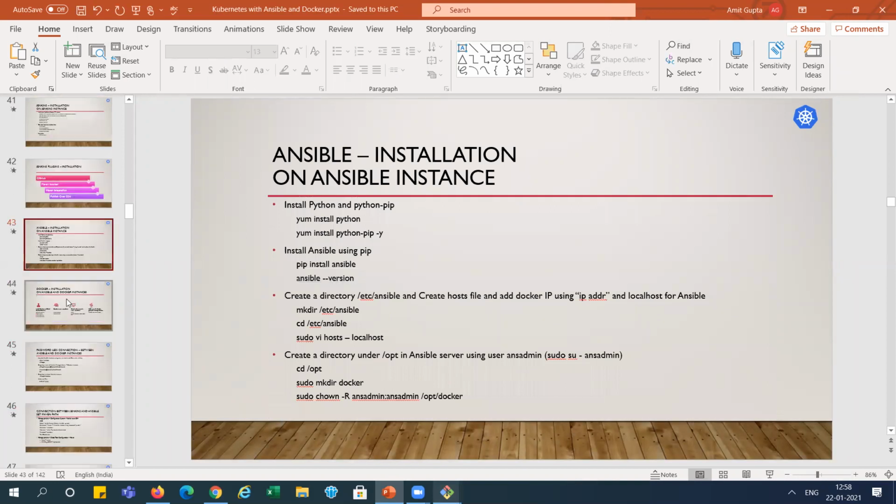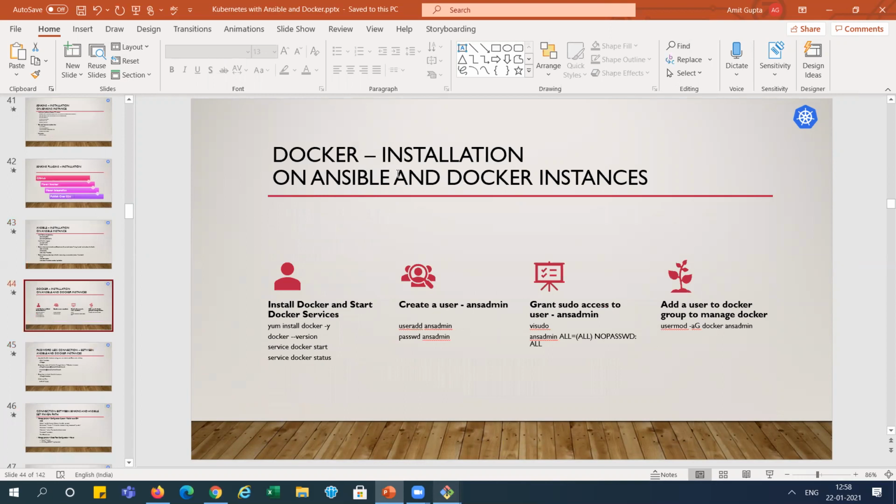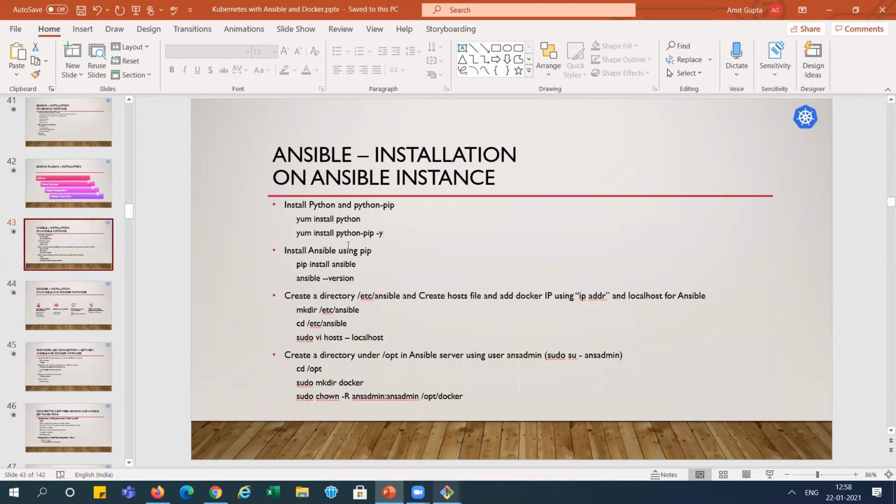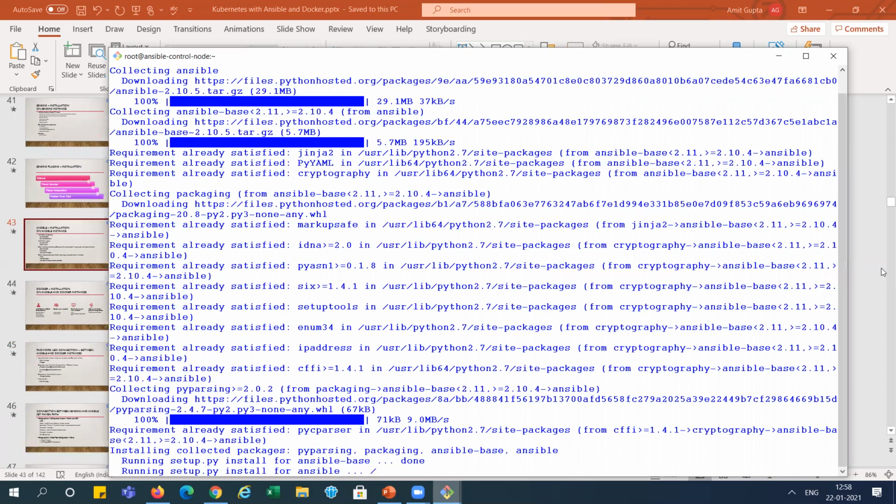After installation, we will install Docker on both the Ansible and Docker instances, right? Let's see whether it's still running. It is still running, right? It is taking a little bit of time.